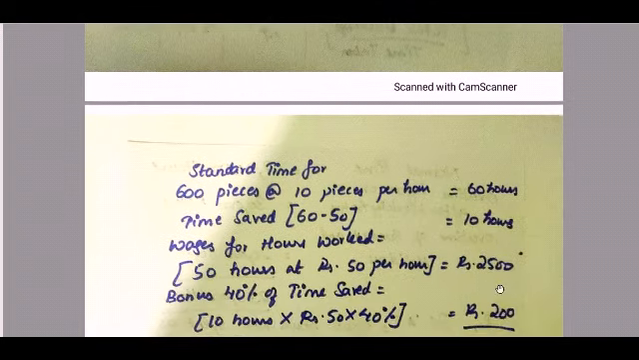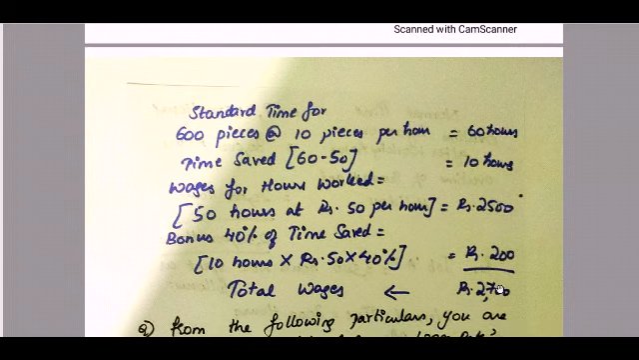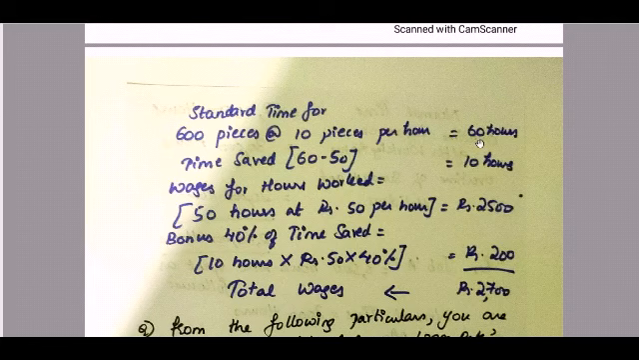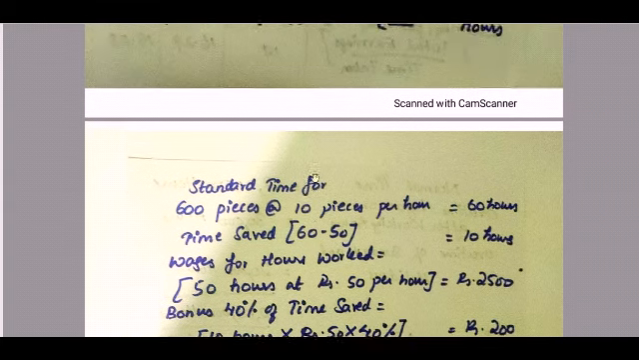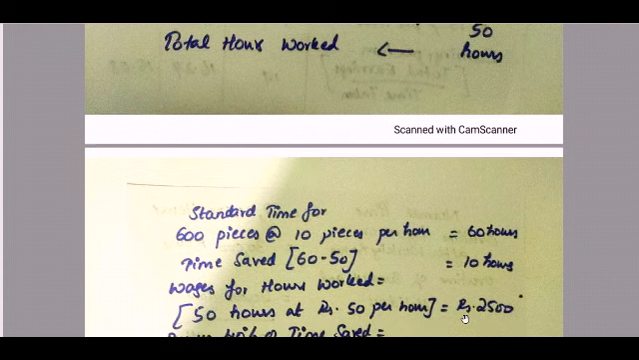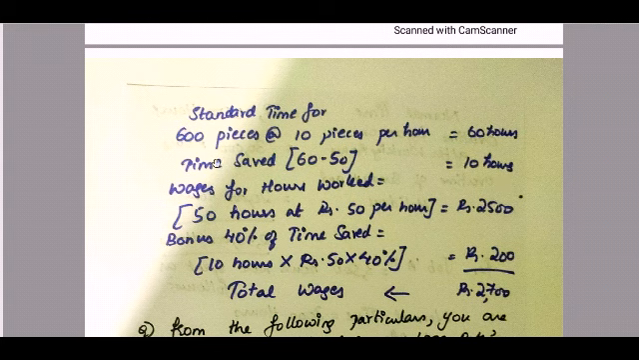Now the standard time for 600 pieces at 10 pieces per hour, which is 600 divided by 10, so 60 hours. So the time saved is how much? Standard time minus your time taken. So 60 minus 50, which is equal to 10 hours.